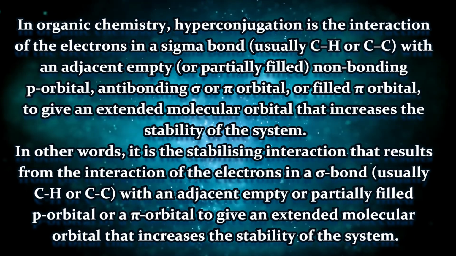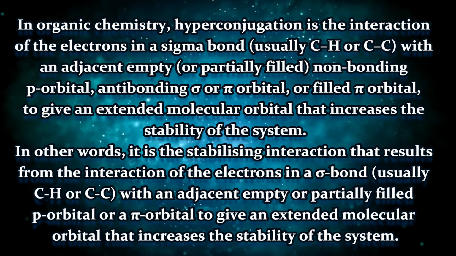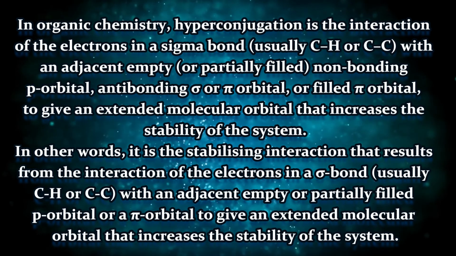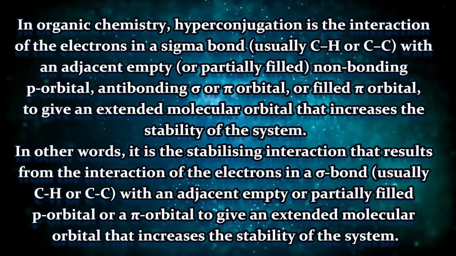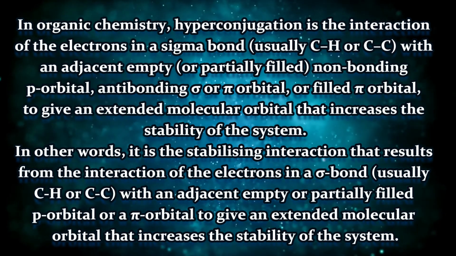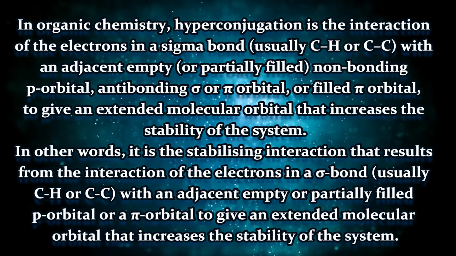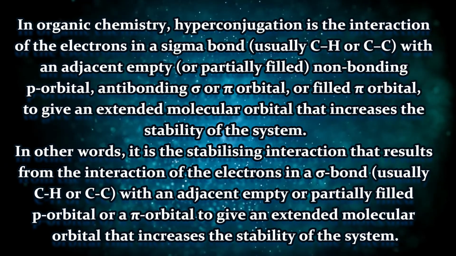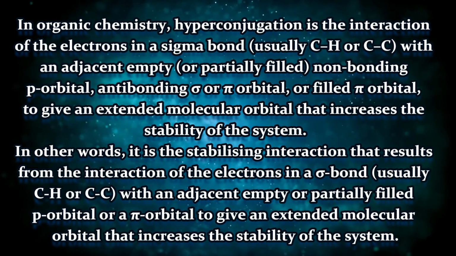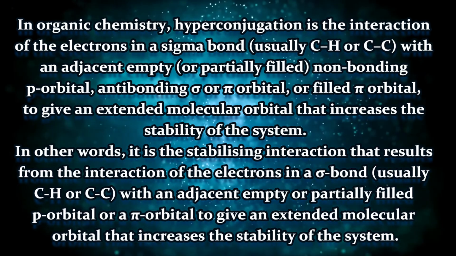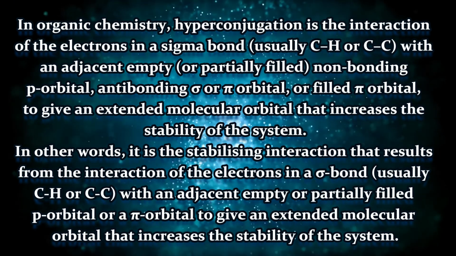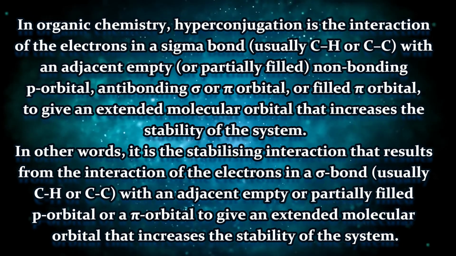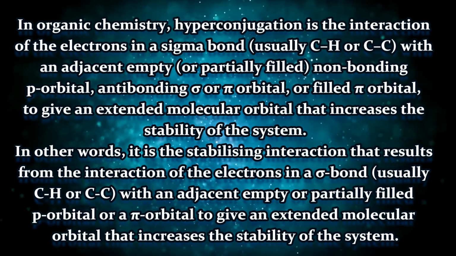So if we see, one picture will be coming shortly, right? And that picture will show what happens in hyperconjugation basically. You can see in this picture that we are having the ethyl cation, and in this ethyl cation, one plus charge is generated first. Now this particular plus charge is rotating on the heads of these three hydrogens. Okay, so the plus charge on carbon is distributed among three hydrogens.